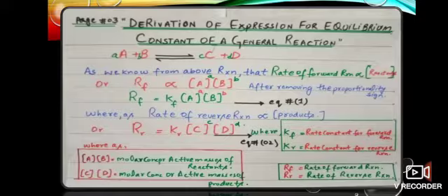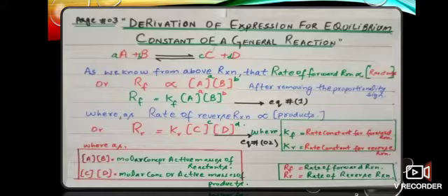In the same way, the rate of reverse reaction has a direct relation with the concentration of the products. If we have products and the products again recombine and give the reactants, it means the reverse reaction occurs. So the rate of reverse reaction is directly proportional to the concentration of products. Now mathematically it can be written as RR = KR [C]^c [D]^d.